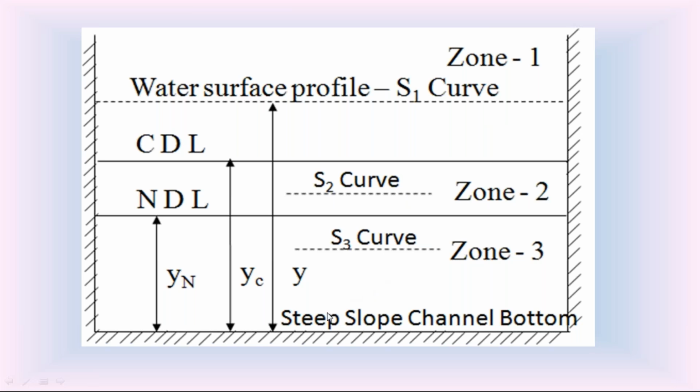Accordingly, in this steep slope channel, we have the S1 curve, that is the water surface profile in zone 1, the S2 curve, the water surface profile in zone 2, and the S3 curve, the water surface profile in zone 3. Now we are going to see what is the nature of the S1, S2, S3 water surface profiles in the steep slope channel. This is that nature.